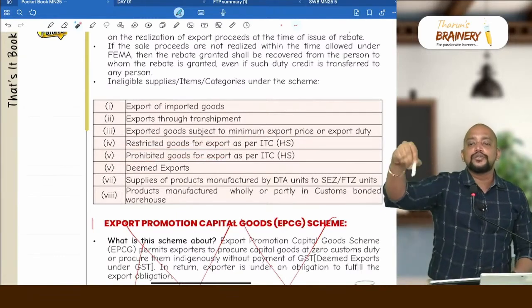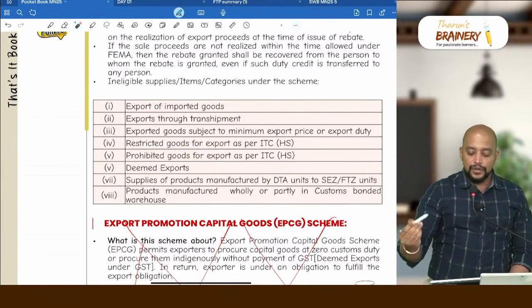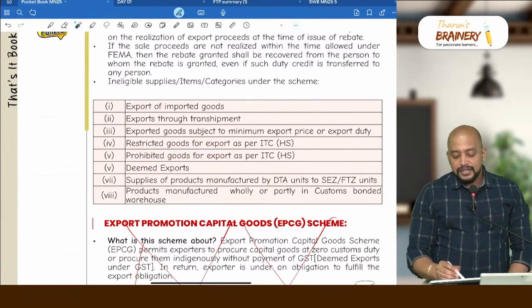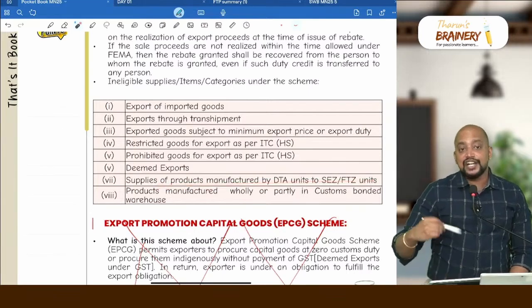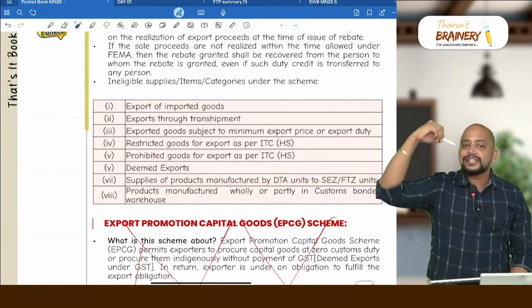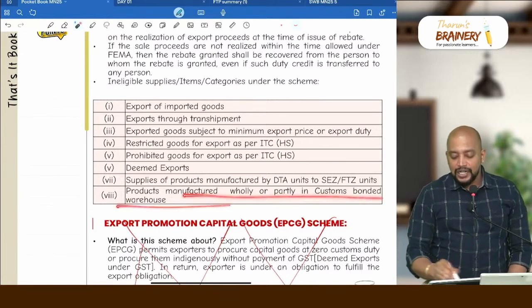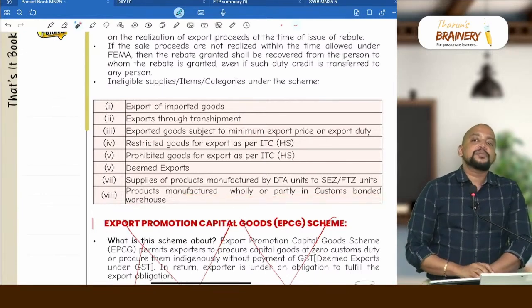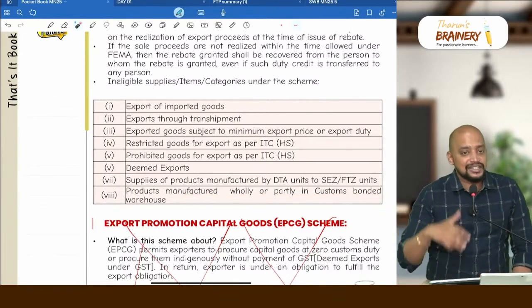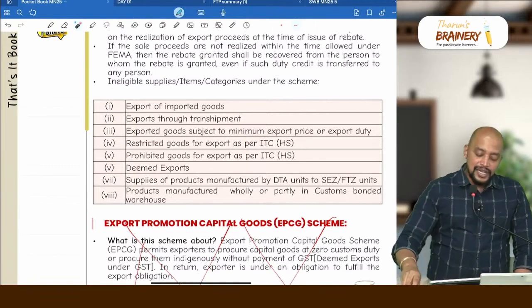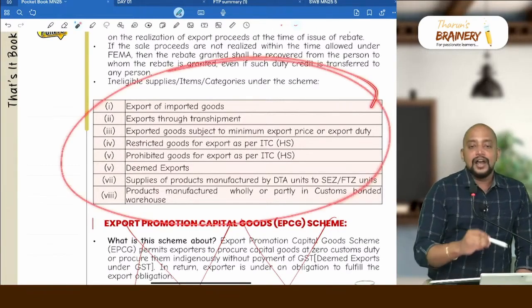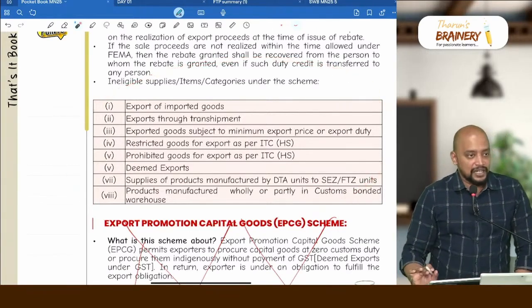Deemed exports, still the goods are in India, that's why this RODTEP will not come. And supply of products manufactured by DTA to SEZ, again goods are still in India, so it is not export. Products manufactured wholly in a customs bonded warehouse. Customs bonded warehouse, why would there be local taxes, there won't be any local taxes. So in these 8 cases, RODTEP scheme is not available.